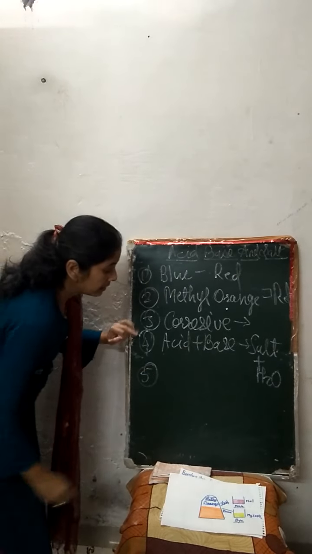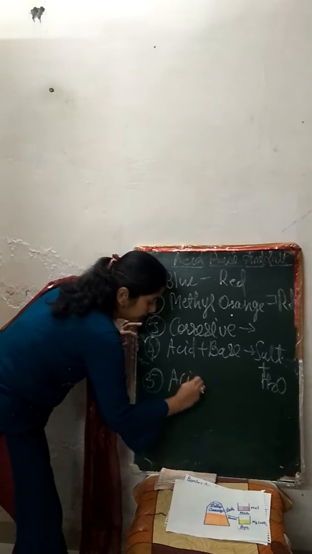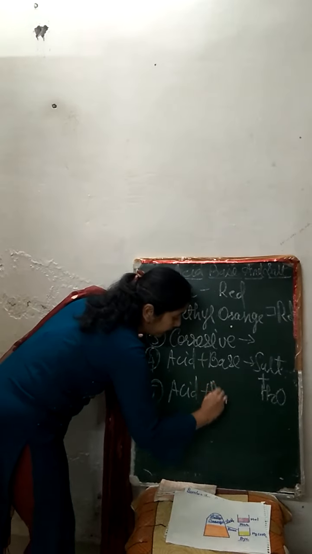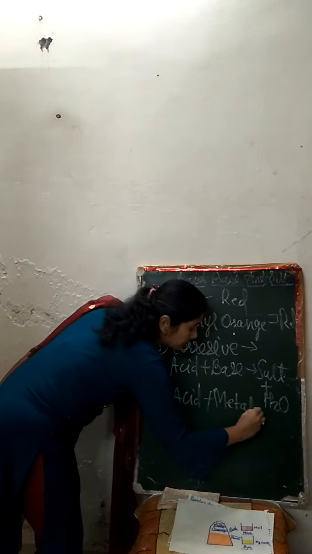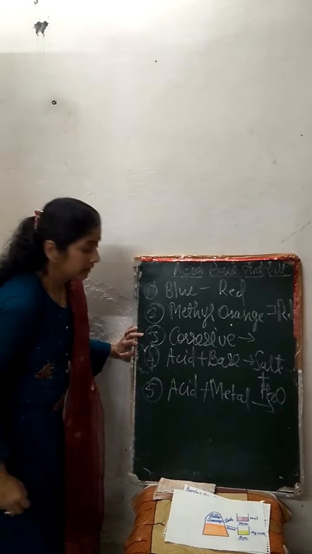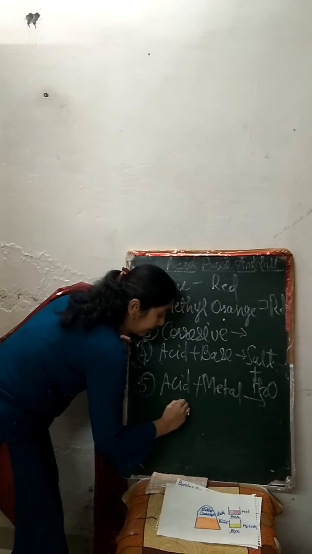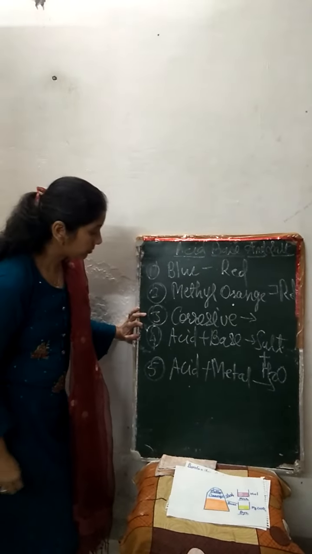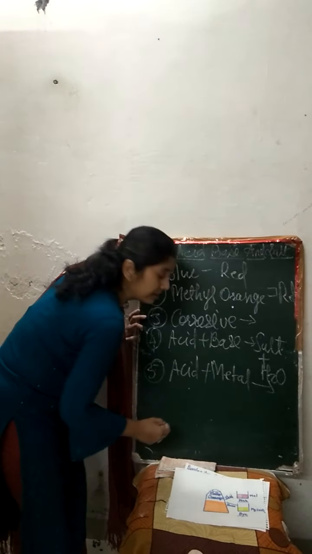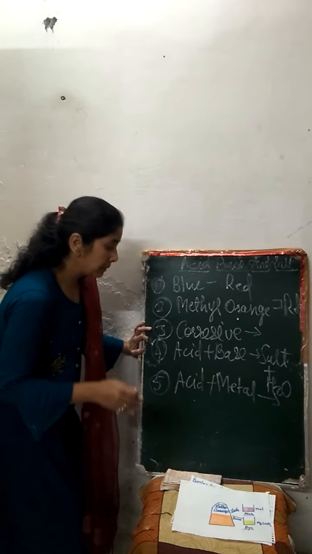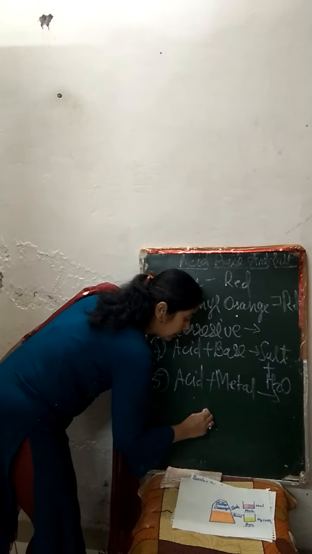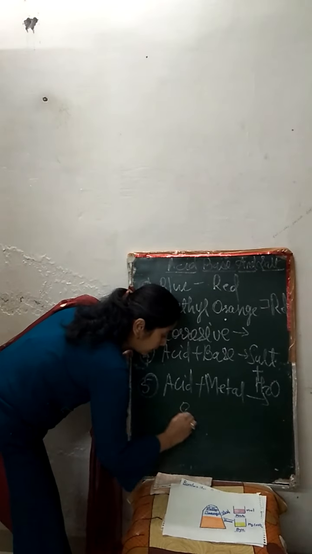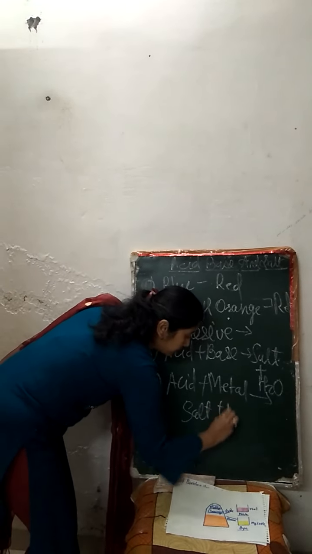Our fifth property, whenever acid reacts with metal, it will always displace the hydrogen of the acid, and the remaining part will attach with the metal part, and it will also form water with it, and it will form salt with evaporation of water.